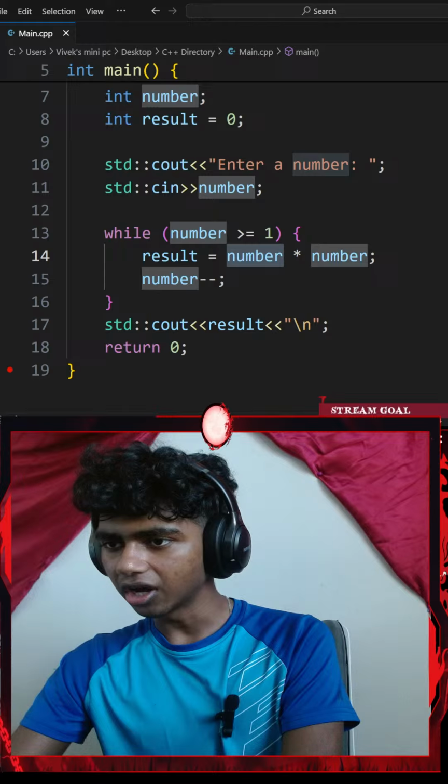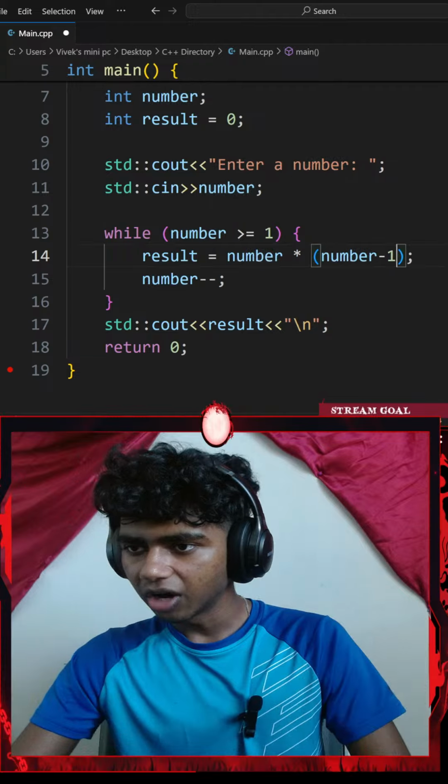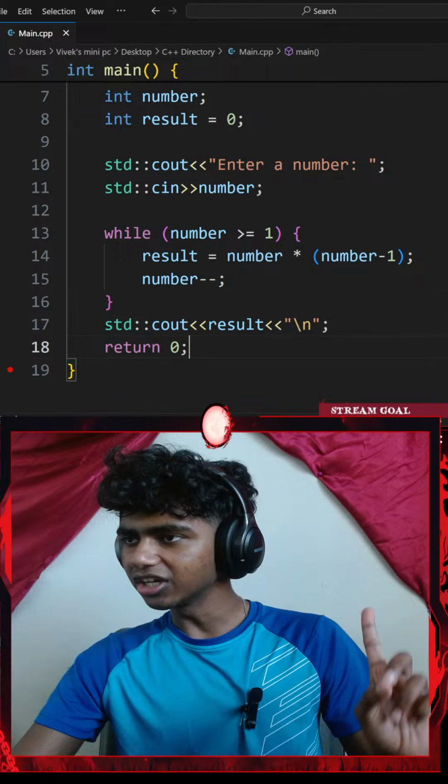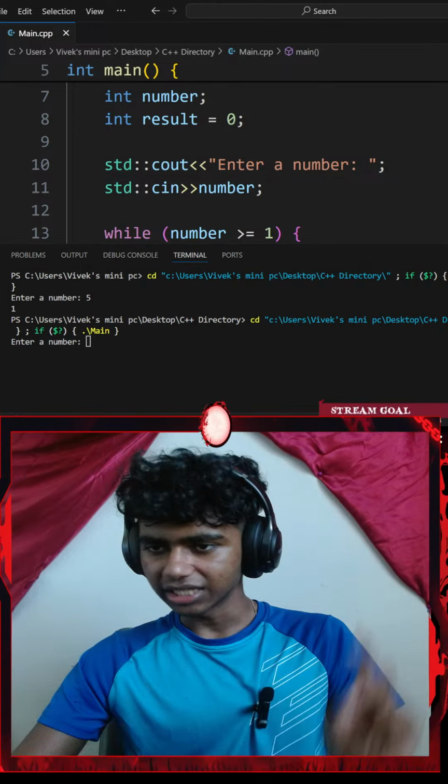Oh, but I meant the exercise. Brother, check my answer. Okay, so result is number multiplied by number minus 1. So let me go with number minus 1. There we go. Okay, and the number minus minus. If I were to hit Control S now and run the code, okay, let's see. It says enter a number. Let me go with 5.